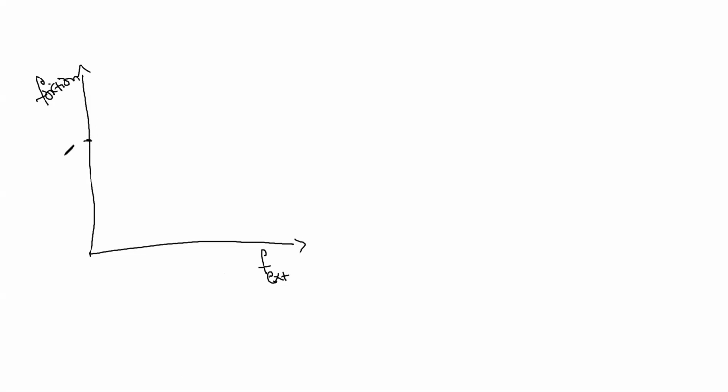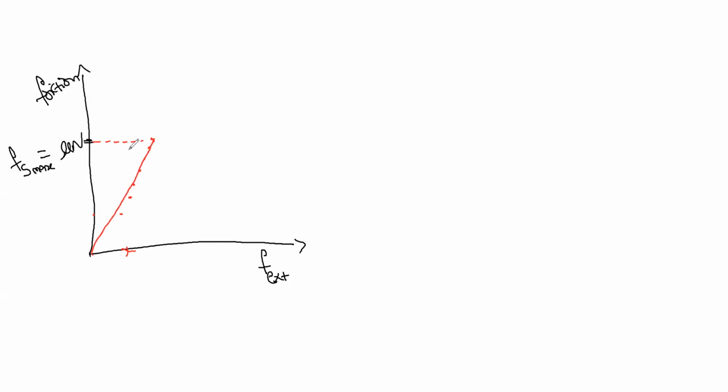Here we have mu n, that is Fs max. When F external is 1, my static friction is also 1. So it follows the x equal to y line, till mu n.